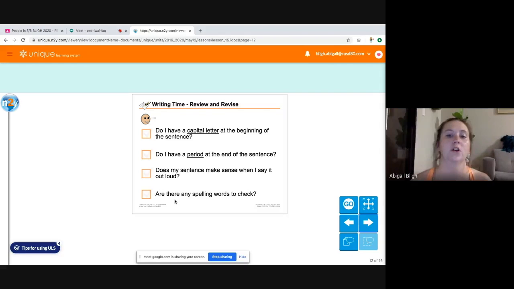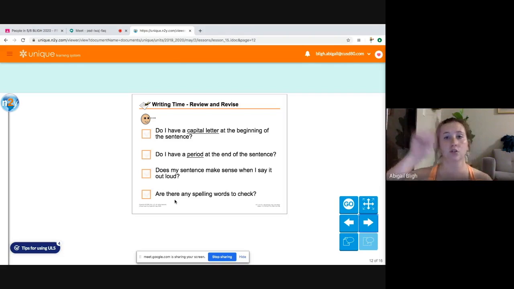And then the fourth one, are there any spelling words to check? So the way you're going to do this is you're going to give your writing to a grown-up. Anybody that's around, your mom, your dad, your grandma, your grandpa, your tia, your sister, your brother, anybody that's around to read your writing, you're going to give it to them and have them check for your spelling.